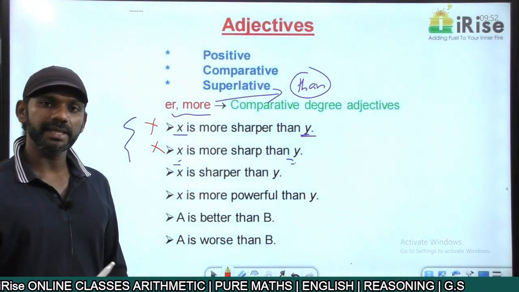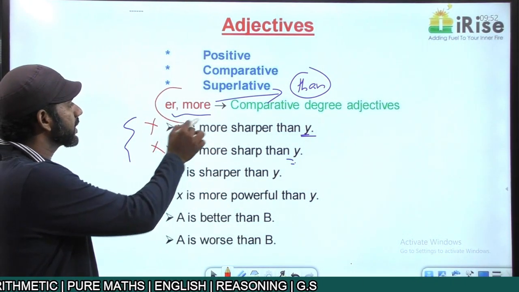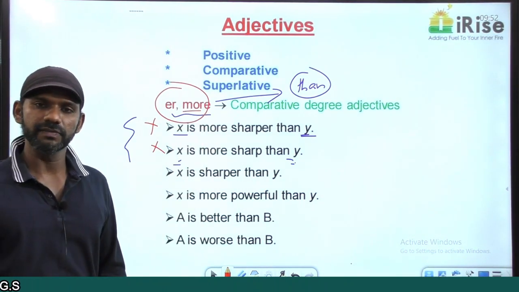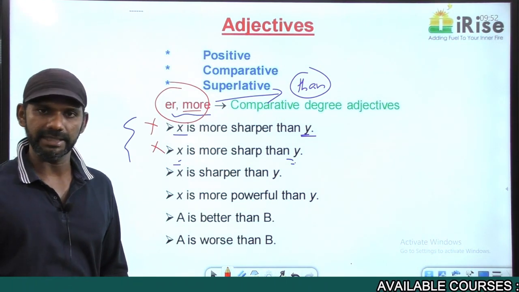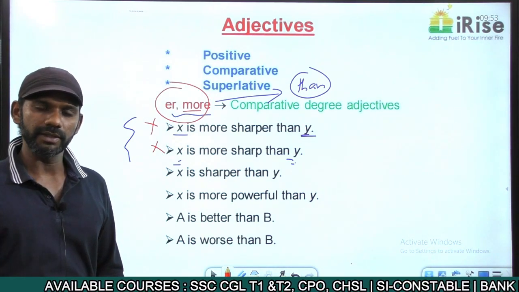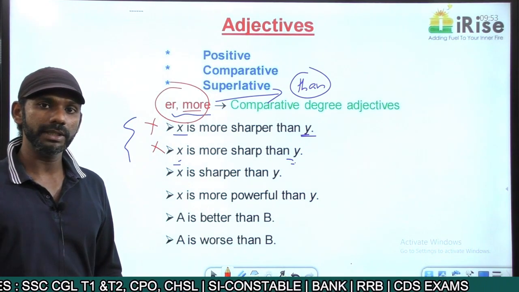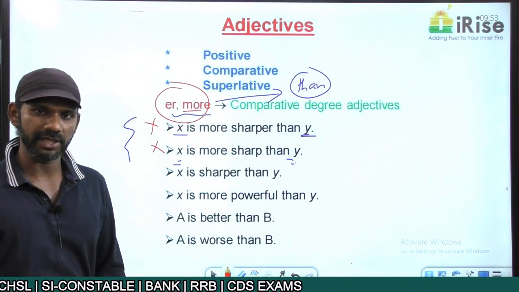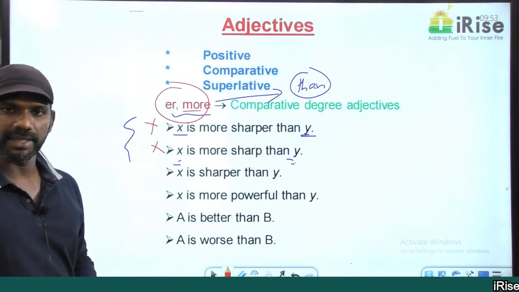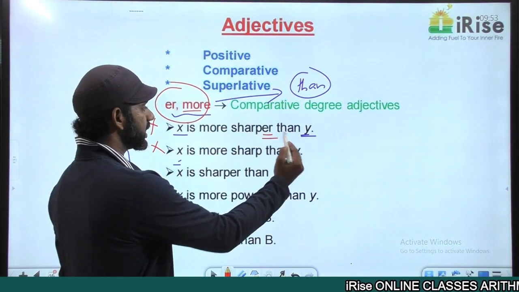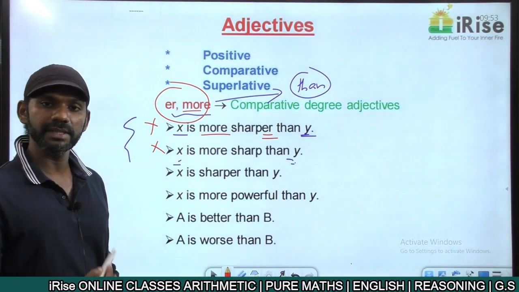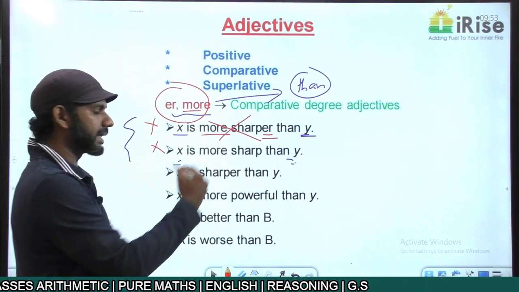Now, sharp is an adjective. As I said, ER and more words are called comparative degree adjectives. More is used with the adjectives to which ER cannot be added. Like beautiful, there's nothing like beautifuler. So we have to add more to it. More beautiful becomes a comparative degree adjective. Come to the first statement once again. X is more sharper than Y. Sharper itself is an ER word, a comparative degree adjective. So if I say more sharper, it becomes an error with redundancy, so grammatically wrong.